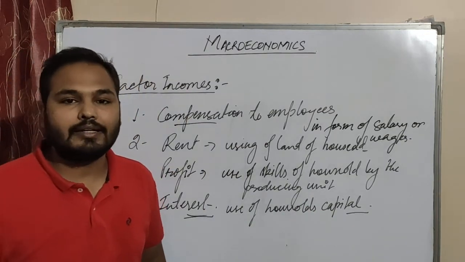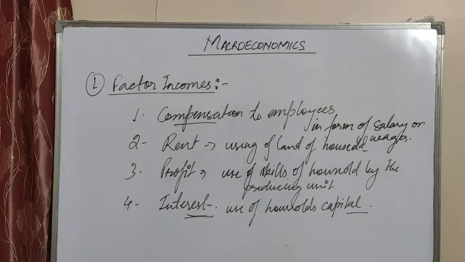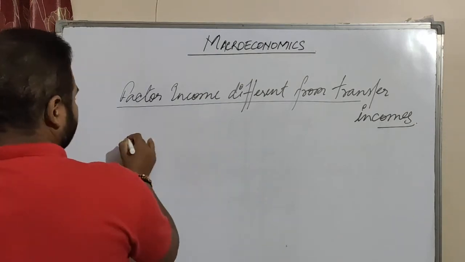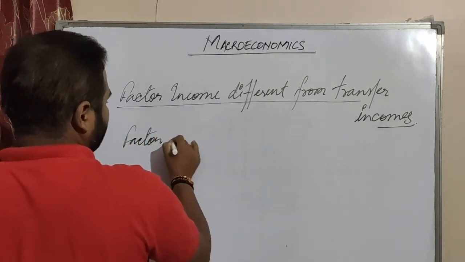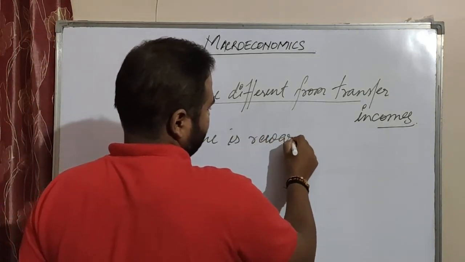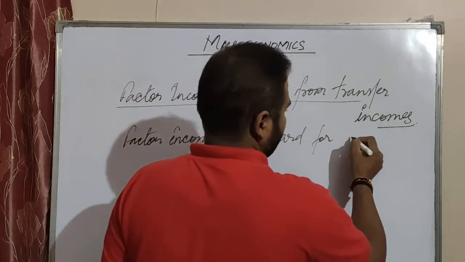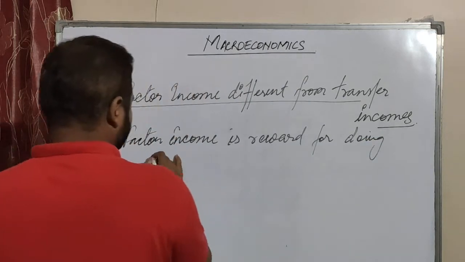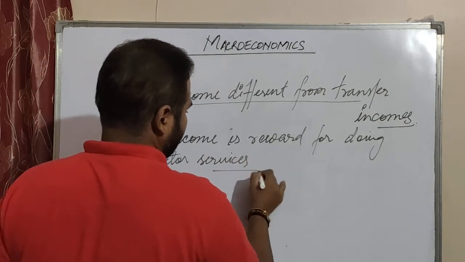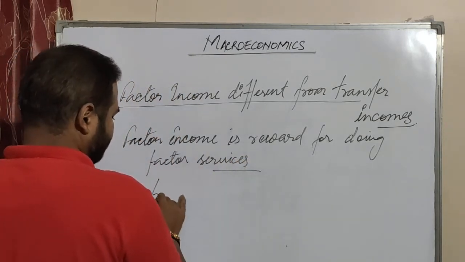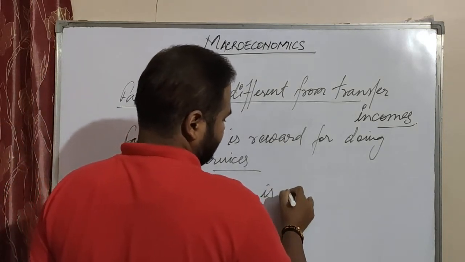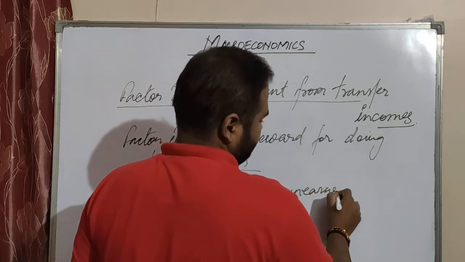Now we see how factor income is different from transfer income. Factor income is the reward for doing factor services, and transfer income is unearned income.